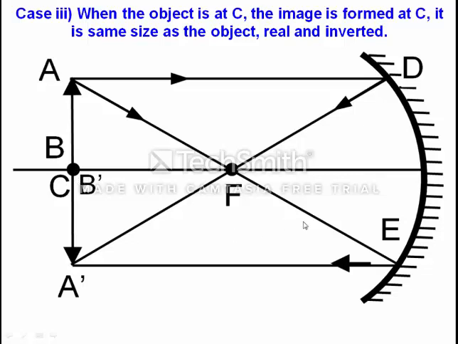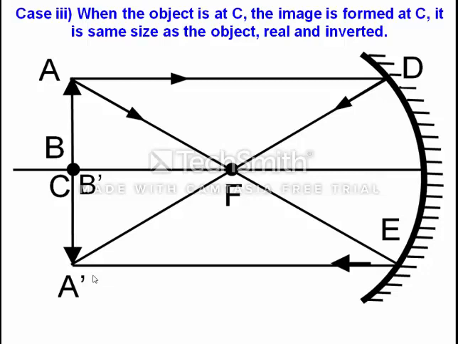Nature: the image formed is real as well as inverted, as we are seeing here. And third, the size of the image: AB is equal to A dash B dash, so the size of the image is the same as the size of the object. So this is the third case of our concave mirror.